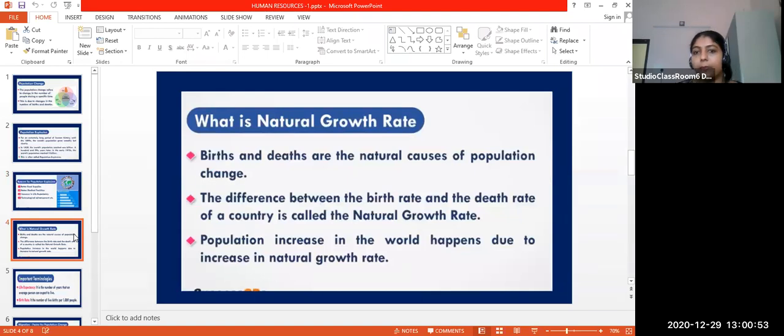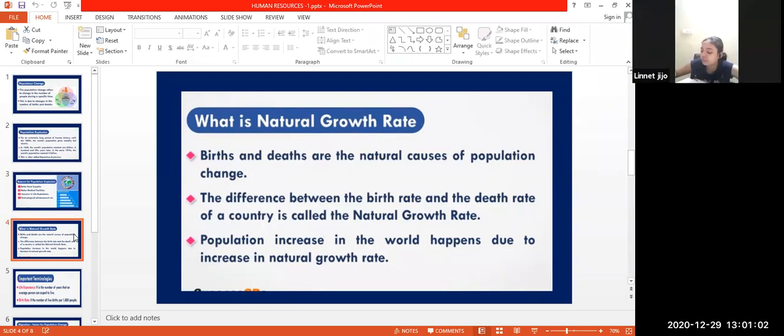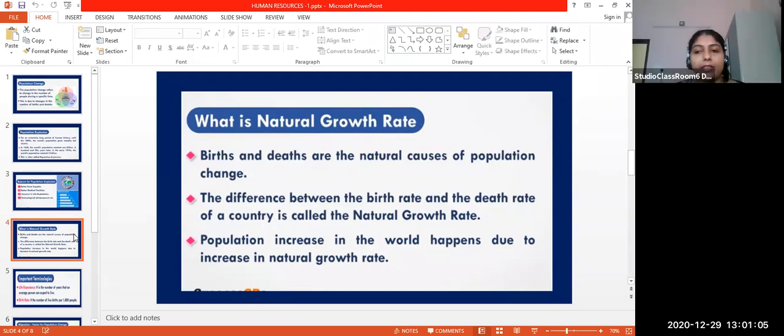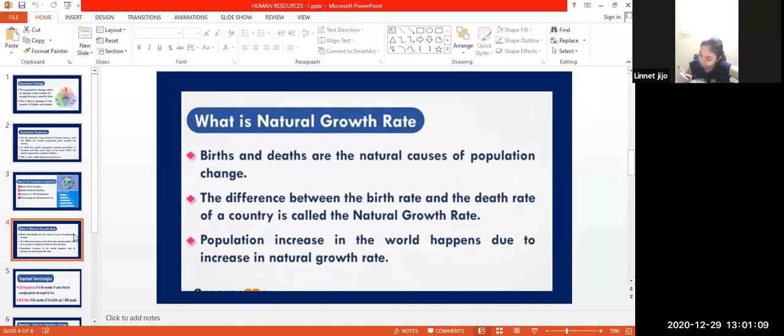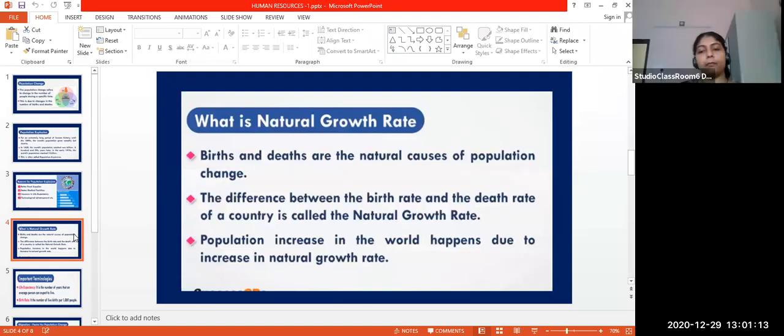Note down the point. I hope you understood how we calculate birth rate and death rate, right? How do we calculate birth rate? Number of live birth by 1000 people. How do we measure death rate? Number of death by 1000 people. So when we calculate like this, we will get two numbers, right? The difference between these two is called natural growth rate.